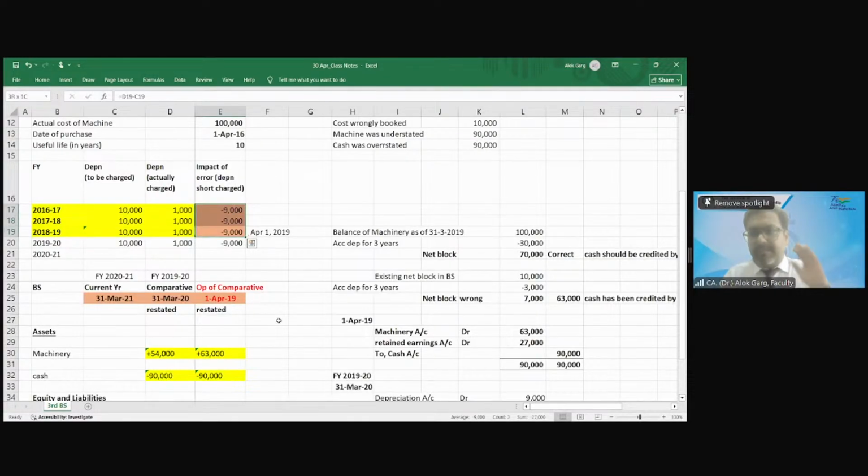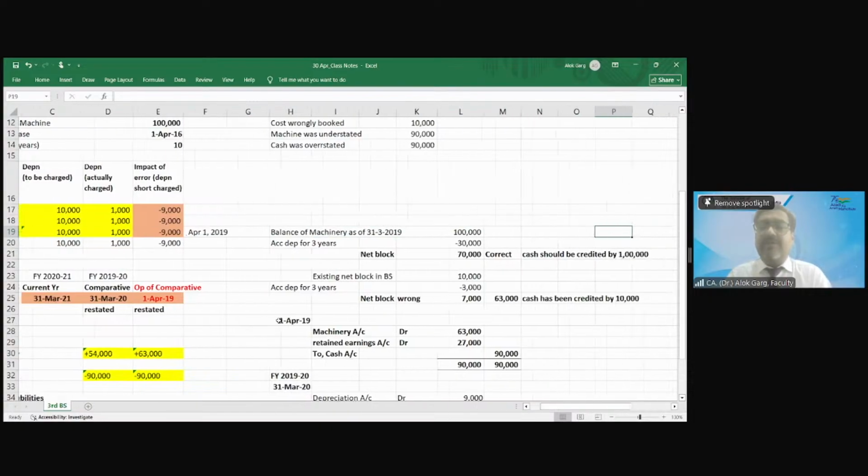The depreciation from FY 17 to FY 19 was short charged by what amount? 27,000. 9 into 3 is 27, right? Yes, sir. 27,000. So I need to correct my opening balance sheet. How can I correct it? I need to take an impact from the date of the error till the date of the opening balance sheet. So friends, what was my machinery balance?